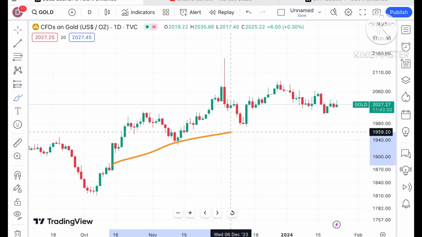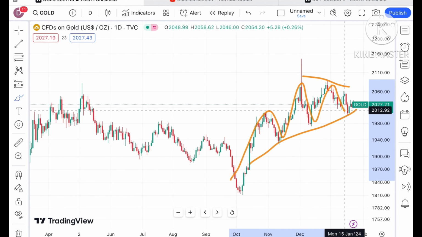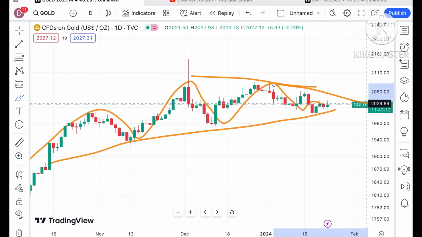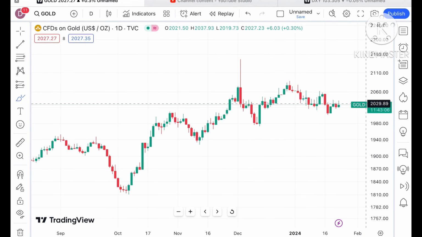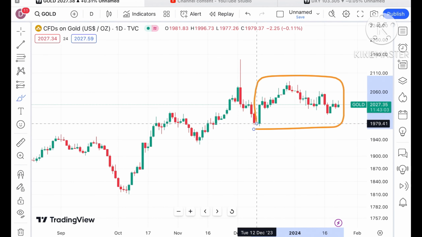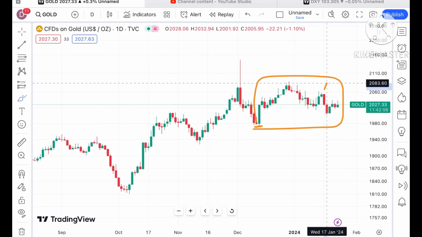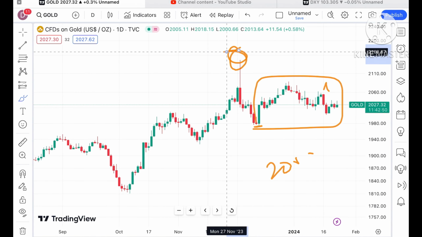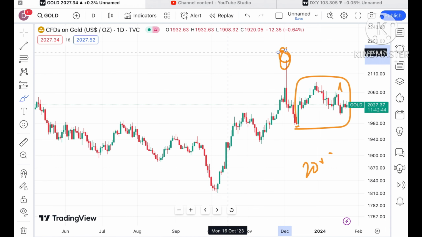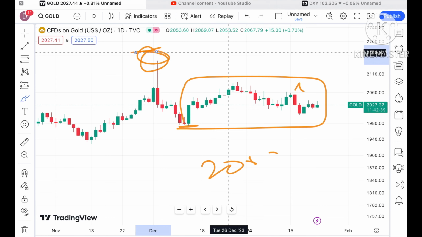Looking at this chart, gold is trading at a level of $2027.25, and a narrow pattern is forming. It is trying to go narrow in this range, so once it starts going upside, we can see a further upside movement. We have not seen good volatility in the market, but this is the range where the price has been for 2 months. If the price starts falling below this level, we can see a further fall, and if it moves above this level toward 2063, the probability of touching that level will be there. As we know, there are different events coming in 2024, so we can see good volatility in crude, gold and other commodities.